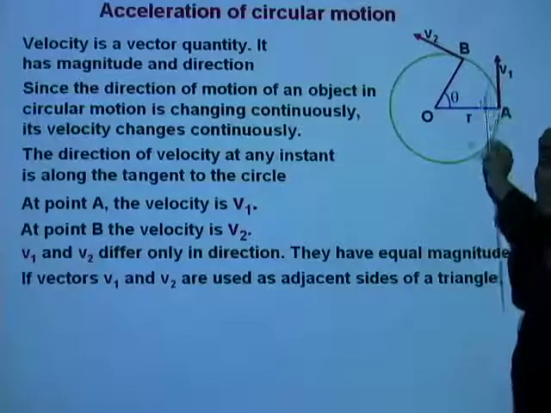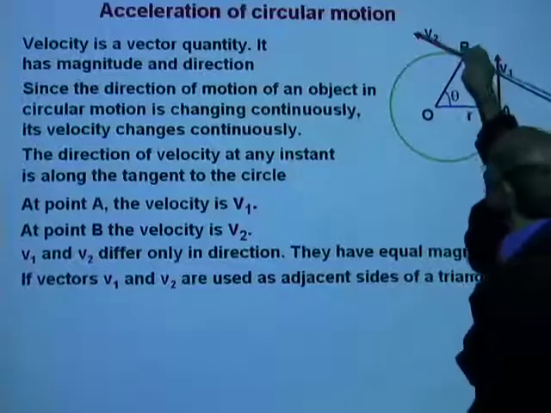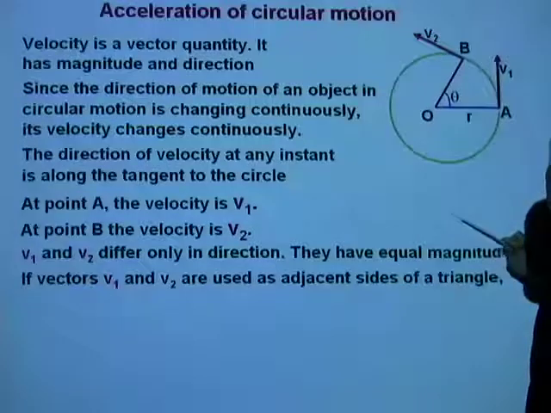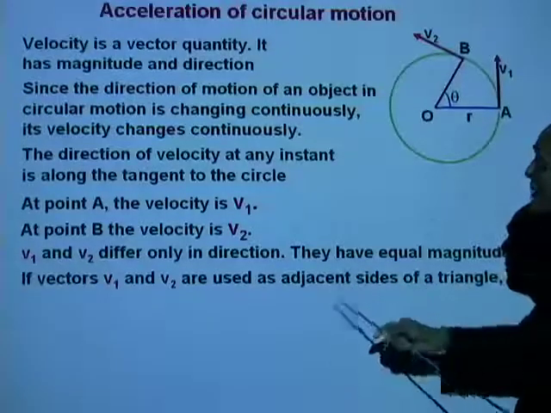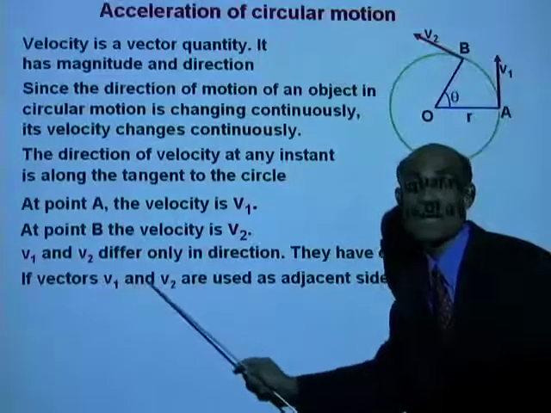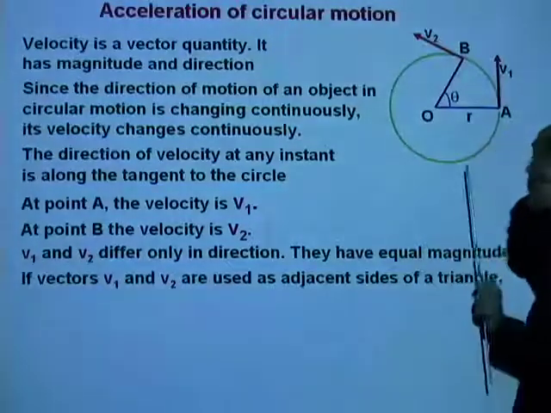I can take this vector and draw it here. I can take this vector and draw it here and construct two sides of a triangle. So I'm going to use the vectors v1 and v2 to construct the two sides of a triangle.